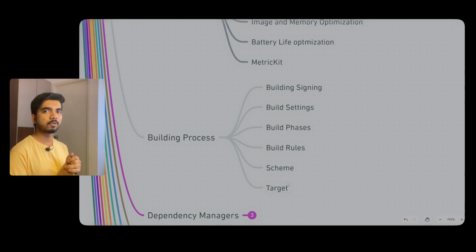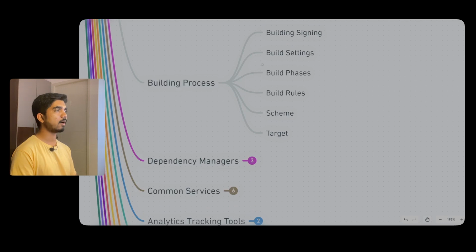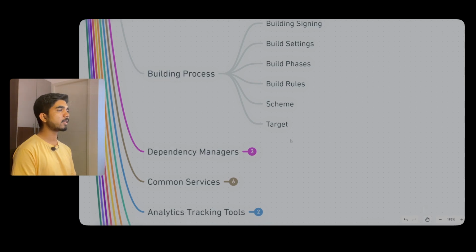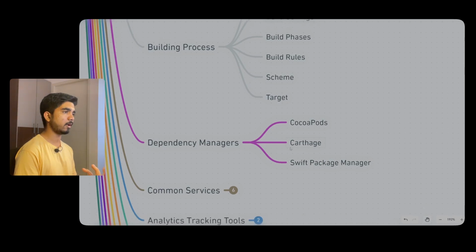So we also use building, signing, wheel setting, wheel facing, and certification management, everything has been there. The build process is also important, and I've made some changes in the build process too. It was an amazing thing. Then comes the dependency manager. Here we have CocoaPods, Carthage, and Swift Package Manager. Generally, we use CocoaPods mostly, but it depends on the app use case which one you would be using.